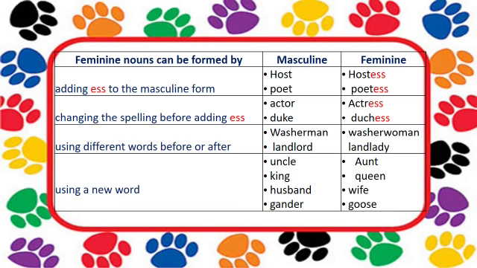Next, feminine nouns can be formed by using different words before and after. For example, washerman will become washerwoman. Landlord will become landlady. Next, feminine nouns can be formed by using a totally new word. That is, uncle will become aunt. King will become queen. Husband, wife. And gander, goose.